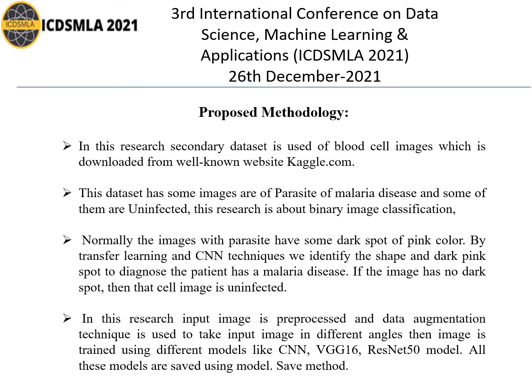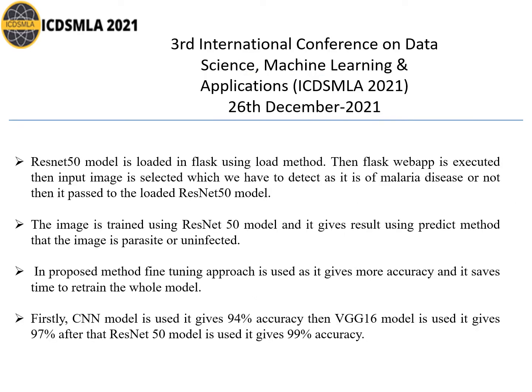I have saved all the models using the model.save method, and it is converted into an .h file, and then I have loaded it into the Flask web app.